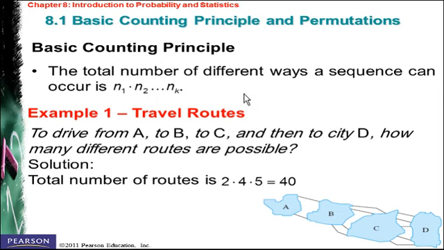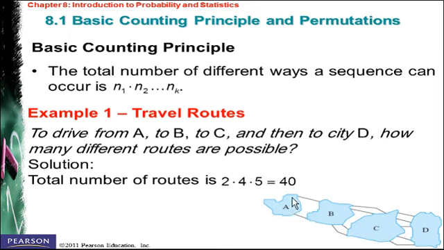To make things easier, I will use this example. Suppose someone wants to drive from A to B and then from B to C and then from C to D, as we show here in the map. We already know that to move from A to B we have 2 routes, and from B to C we have 4 routes. To move from C to city D we have 5 different routes. So what's the total number of different routes?